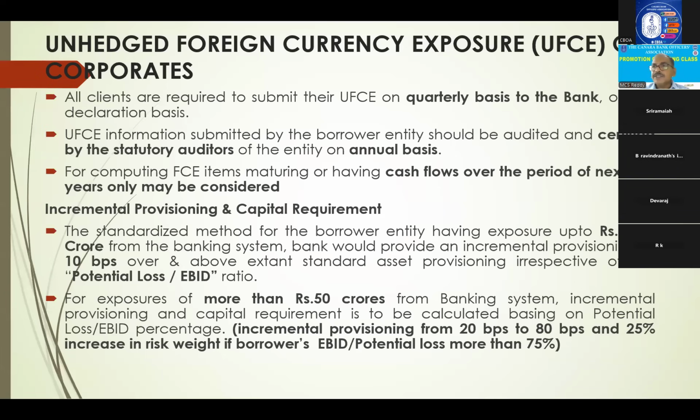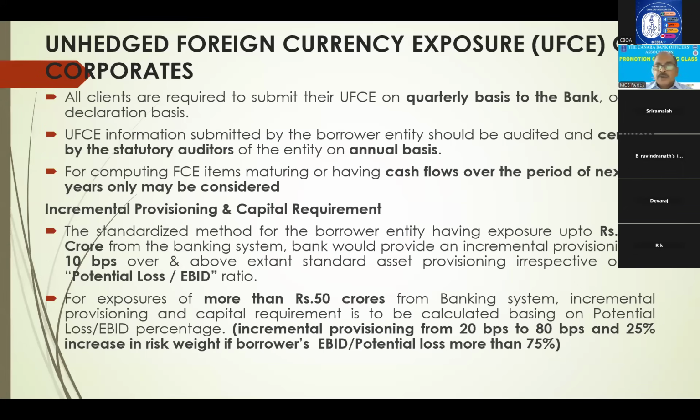And again, for calculation of this incremental provision, it is up to 50 crore rupees exposure. Instead of doing all these calculations, what Reserve Bank is telling is just enhance provisioning by 10 BPS. Suppose you are keeping 0.4% standard asset provisioning. If such unhedged foreign currency exposure is there, instead of 0.4% provisioning for standard asset, you keep 0.5% provisioning, because you have to enhance by 10 BPS. 10 BPS means 0.1%. You enhance. This is what Reserve Bank is telling, incremental provisioning.